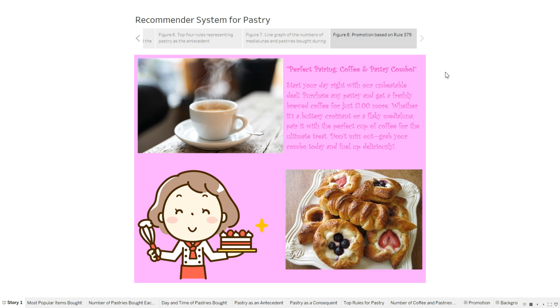more. This could really heighten pastry sales as well because people are already buying coffee in droves, as you saw before. And with targeted marketing in the busiest hours of 9 a.m. to 11 a.m., especially on weekends, you can see an increased average transaction value by bundling these two items.